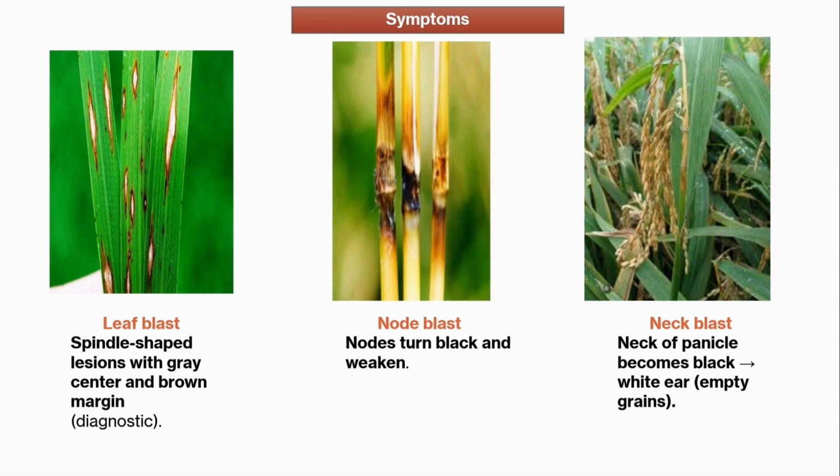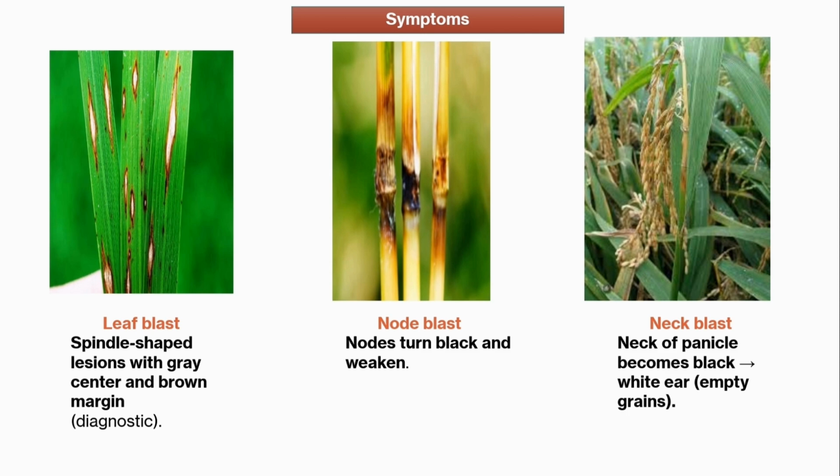Next, the symptoms of rice blast disease. The rice blast disease affects all the aerial parts of the plant, and based on the stage of the rice plant, the symptoms are divided into three categories, that is leaf blast, node blast, and neck blast. So, leaf blast generally occurs at seedling stage, then node blast at tillering stage, and neck blast occurs